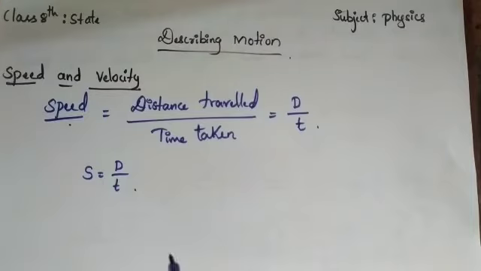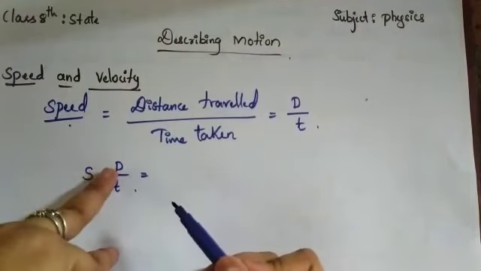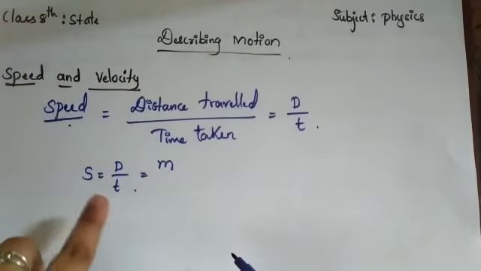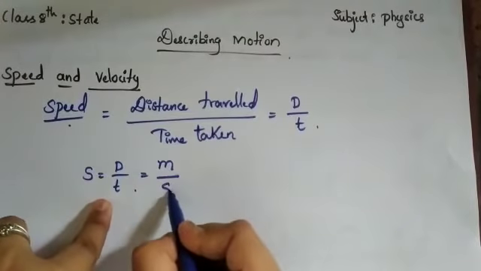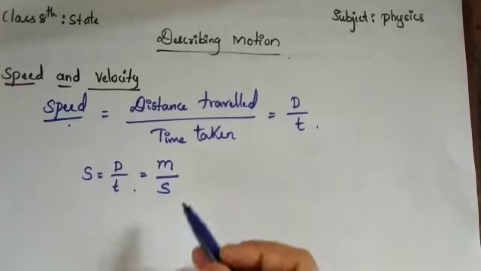And also the SI unit of speed is meter per second. How is it meter per second? Distance, displacement, everything you are measuring in meter, and time we are measuring in second. For example, in a question, if it is kilometer, you have to convert into meter, and if time is in minute or hour, you have to convert into second.